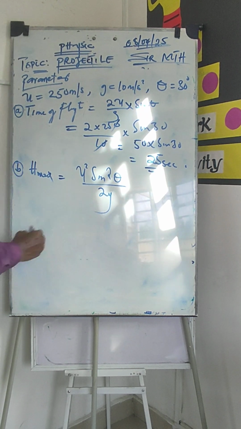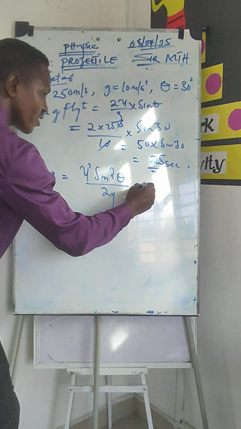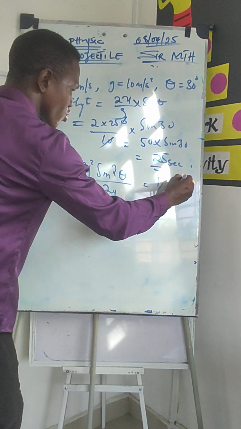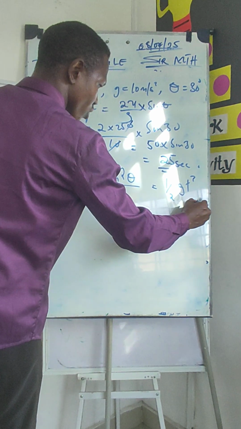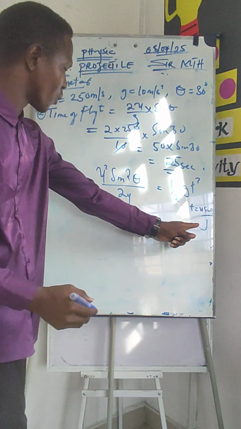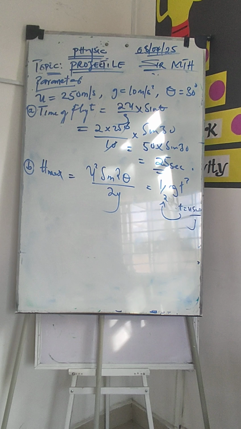So now, talking about maximum height here, we have it as u squared sine squared theta over 2g. Here we have to put the sine squared theta because if we had used the normal 1 over 2 g t squared, and you derive this, making my t equal to u sine theta over g, you will get this. Please go home and try it.